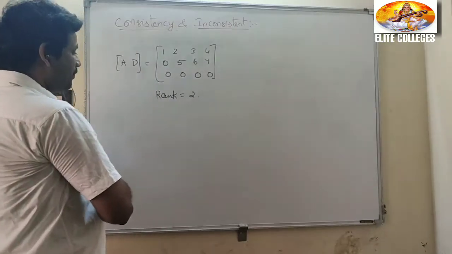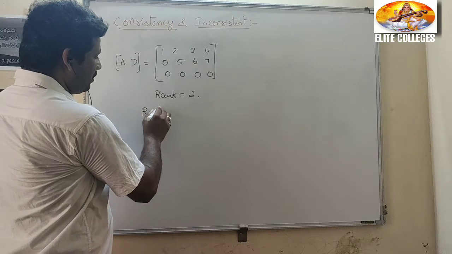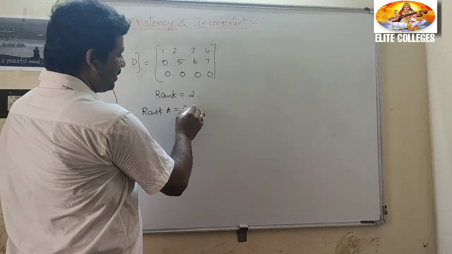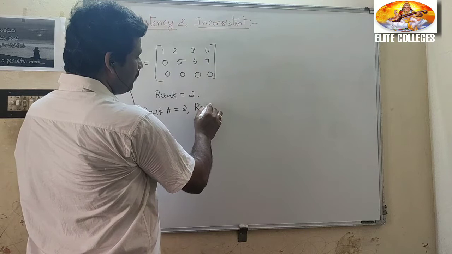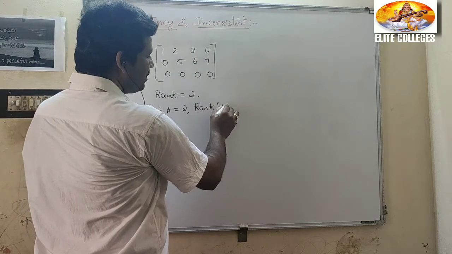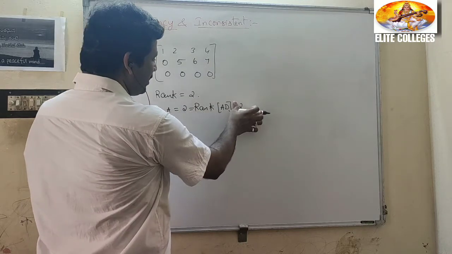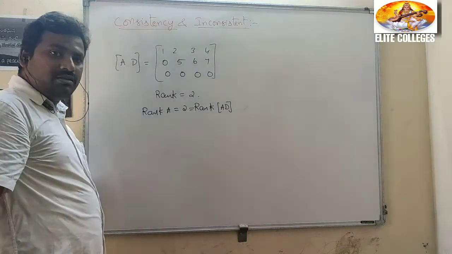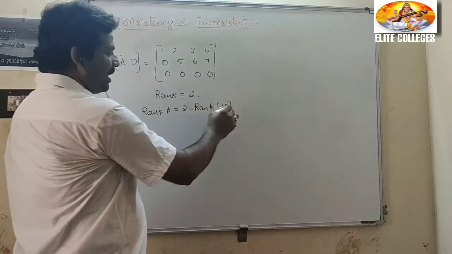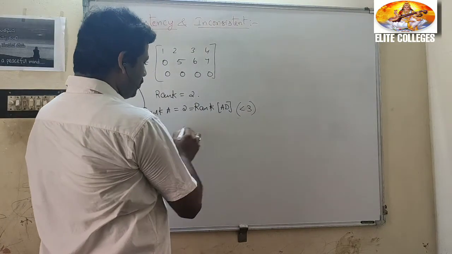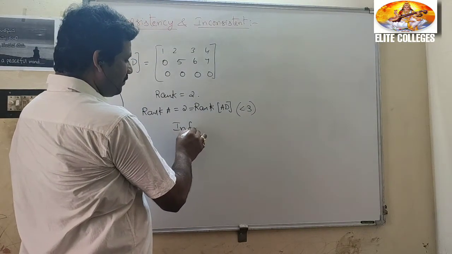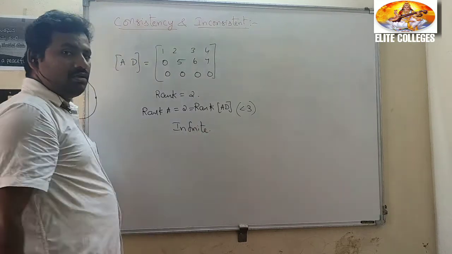Rank A equal to 2, rank AD is also 2. What does that mean? Rank A equal to rank AD, and that is less than 3. So this system of equations has an infinite number of solutions.